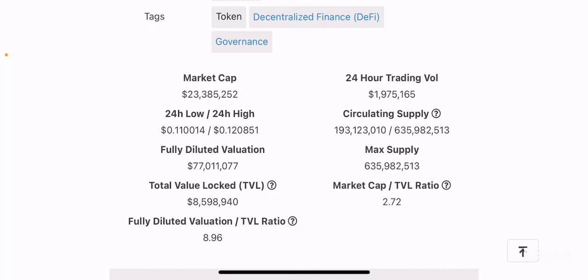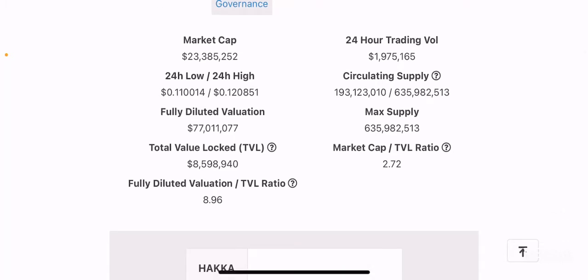I personally prefer tokens that are extremely scarce, but at least for the short term, you will see significant price slumping for tokens that have extremely high max supplies, and this token may be one of them, right? If you look at the circulating supply, there are only 193 million tokens in circulation out of the 635 million tokens. So again, expect to see some price slumping due to the rewards being dumped into the market over the short term.